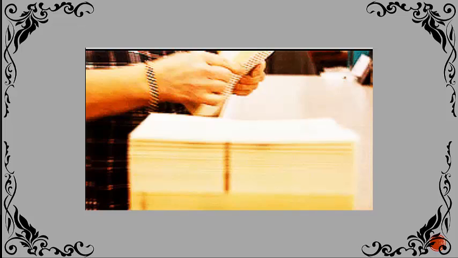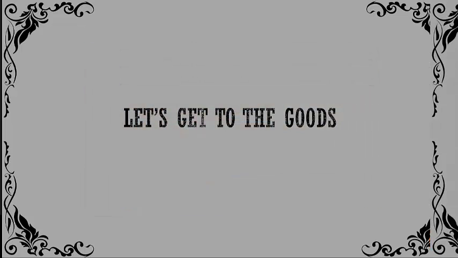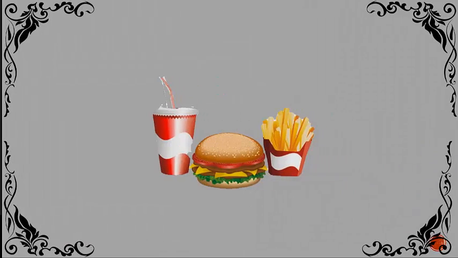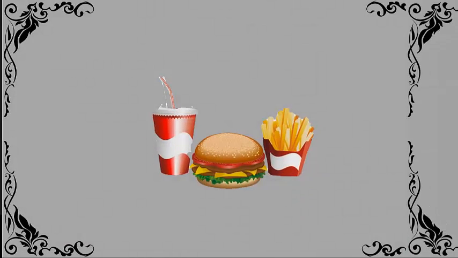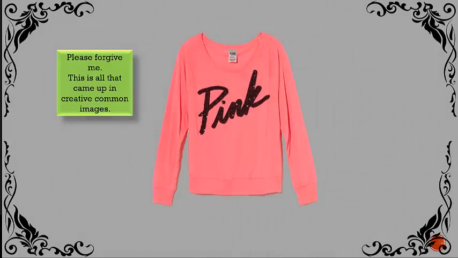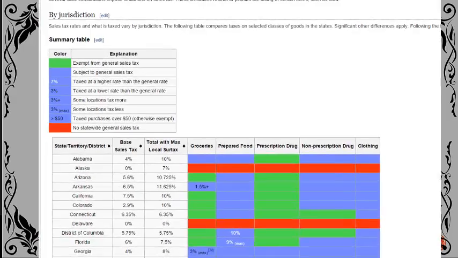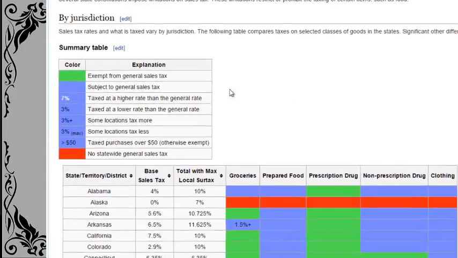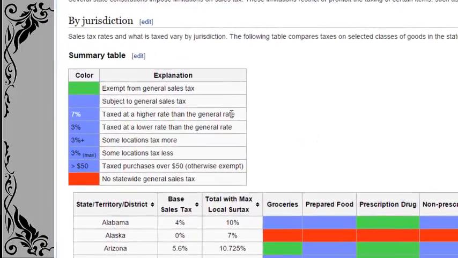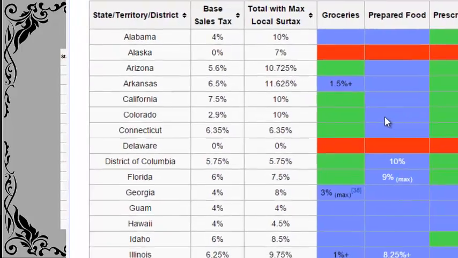For the purposes of brevity and simplicity at that, we shall say goods can be classified as groceries, prepared food, aka restaurant food, prescription drugs, non-prescription drugs, clothing, and people who invest too much in brony paraphernalia. Okay, kidding about that one. Fortunately, we have the marvelous, although perhaps slightly outdated table from Wikipedia that gives a general summary of how states choose to tax goods, and let's just say there are many rules.